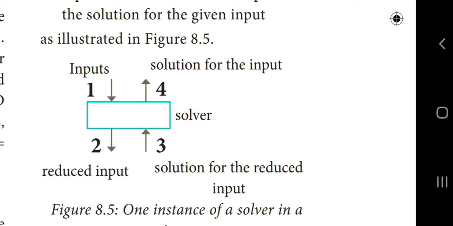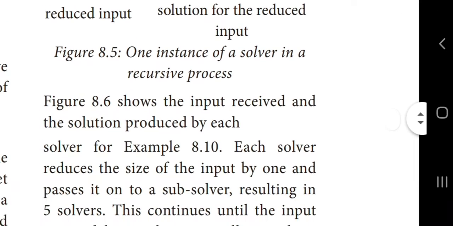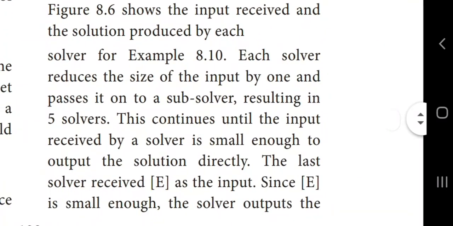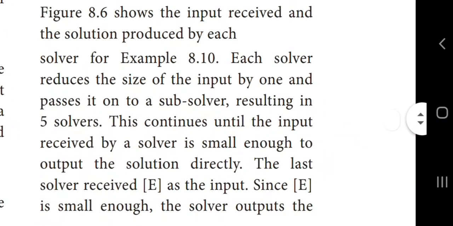This type of process is known as a recursive process, okay. Now you can see the input received and the solution produced by each solver. Each solver reduces the size of the input by 1 and passes it to the subsolver, resulting in 5 solvers. This continues until the input received by a solver is small enough to output.